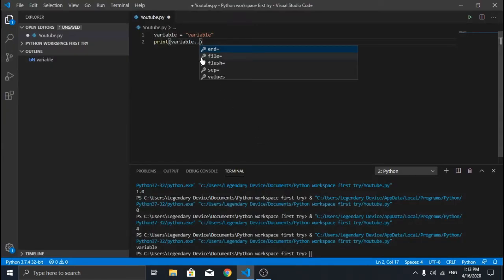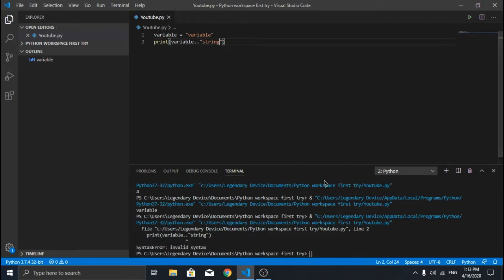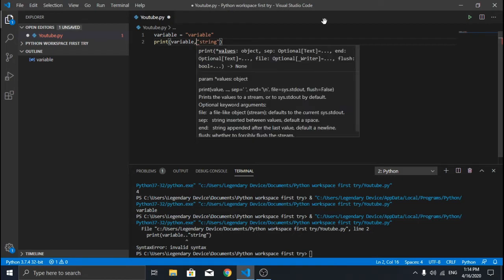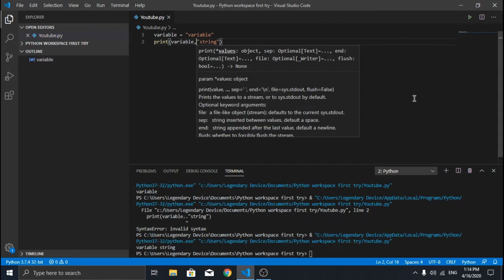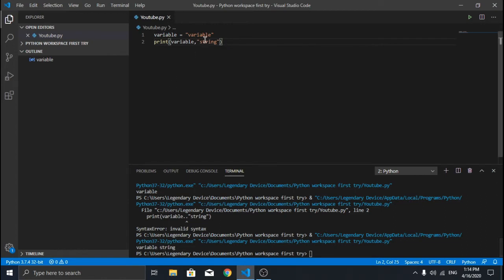So let's try adding dots. Oh, okay, yeah, two dots. It might work. Let's add a string. Okay. Oh yeah, no, it doesn't work. What if I used a comma? Oh yeah, it does work, and it adds a space. Okay, that's nice. Let's try more things with variables.